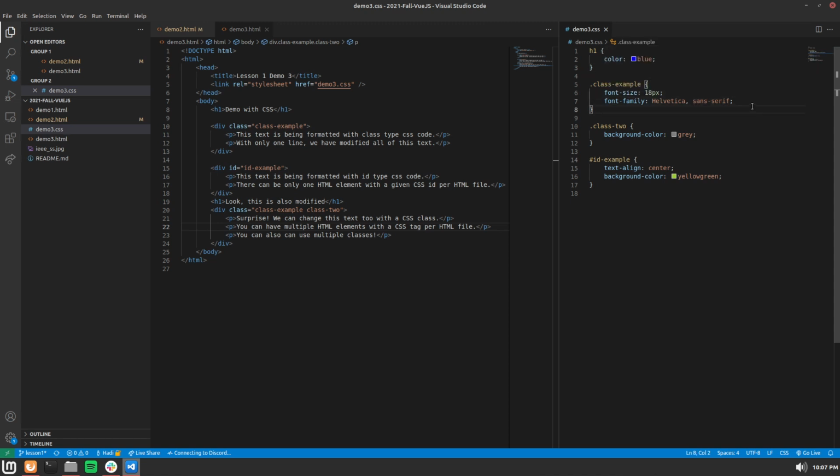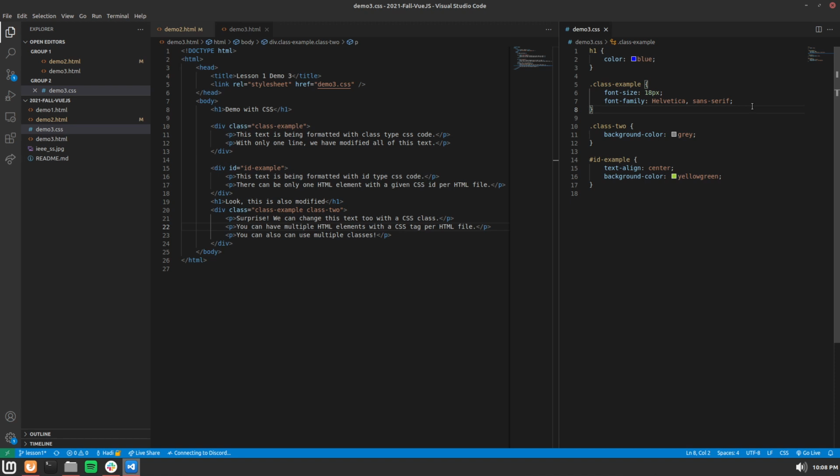Then there'll be class 2. Class 2 will change the background color to gray. And if you prefer the British spelling of gray, G-R-E-Y, or the American spelling, G-R-A-Y, you can use either one. The CSS standard allows you to use both spellings, depending upon your preferred spelling. Both will work fine. However, the word color still has to be spelled like an American.